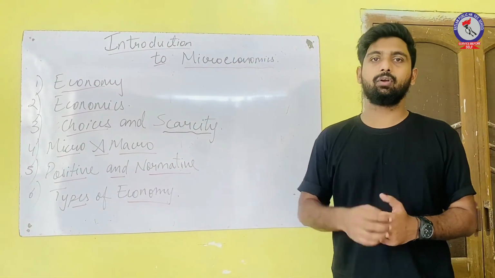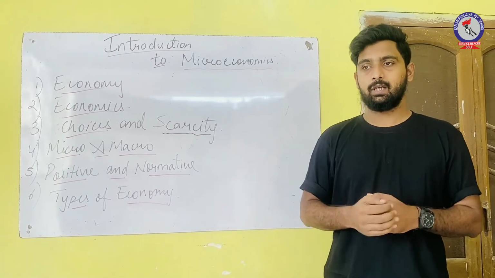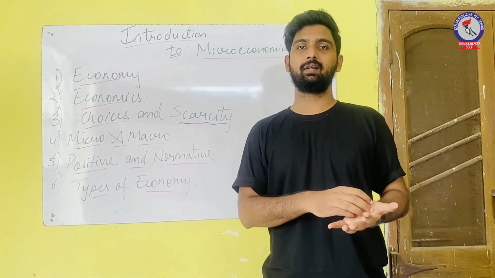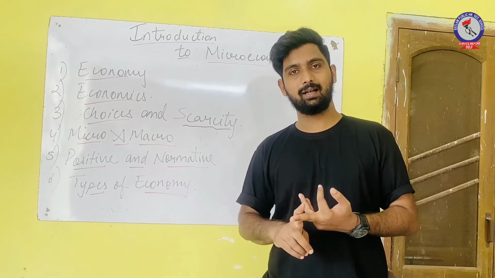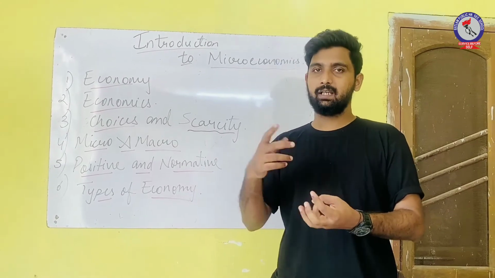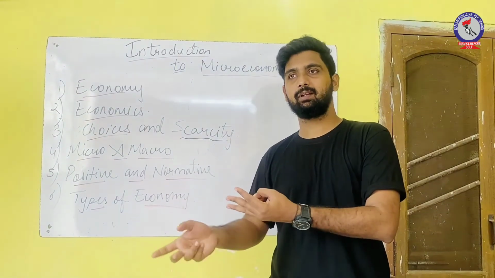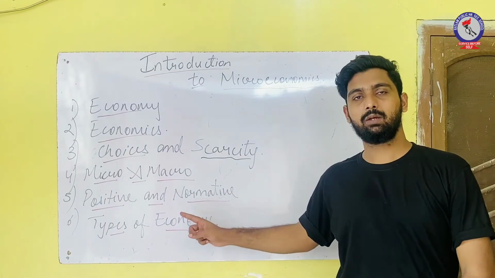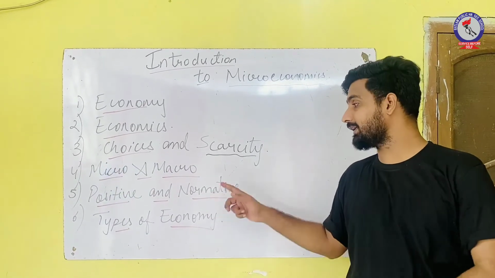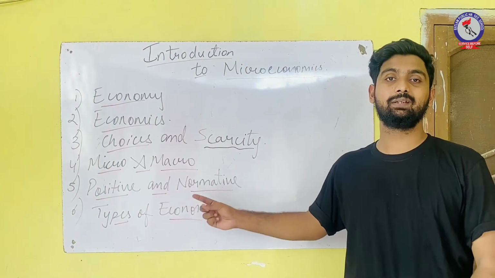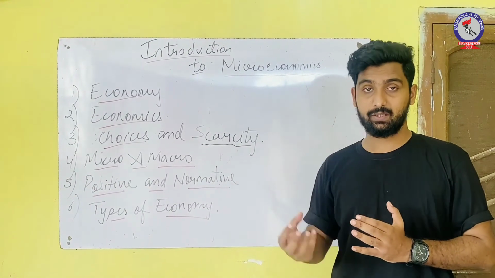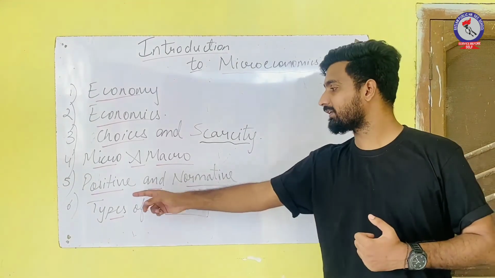For example, let's talk about you only. We can say how much percent you can score in your next class based on your previous result. For example, a student who scored 70% in class 6, 74% or 72% in class 7, will definitely be scoring 75 or 80% in class 8. According to her, he will be scoring 90%. But that 90% is not possible. Again, it is totally based on personal opinions and judgment. So in normative economics, the judgment given is based on opinions, not on facts and figures.